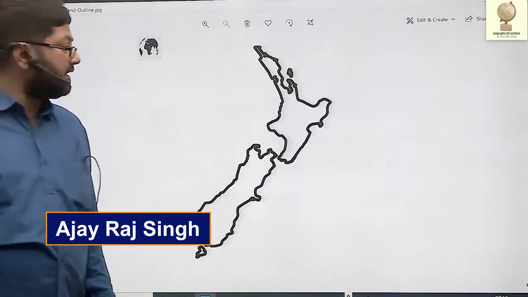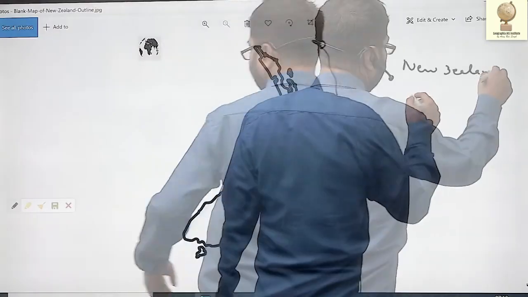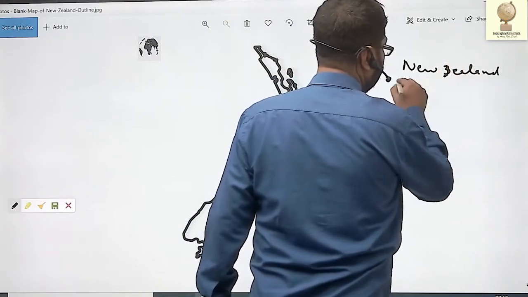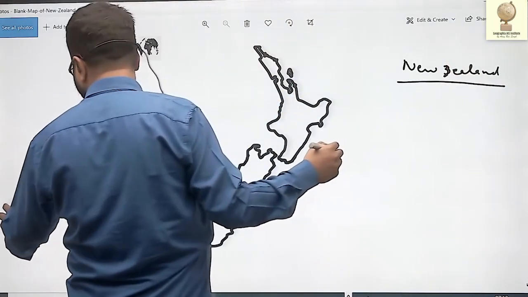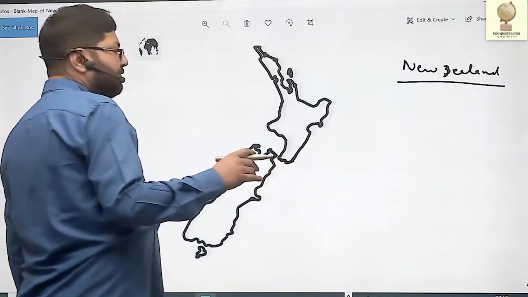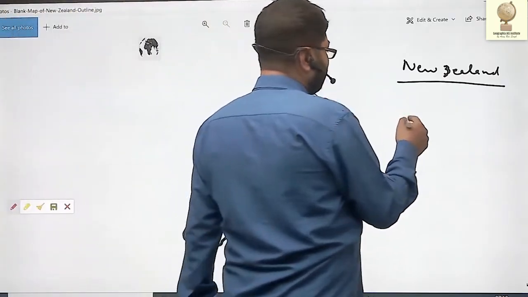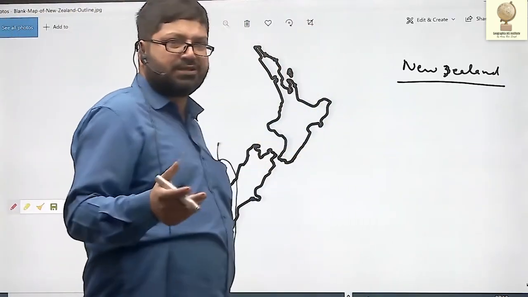In the previous lecture, we discussed Australia. Now, New Zealand. New Zealand lies in Oceania. It is a part of Oceania. It comprises several islands, and this country is of very recent origin.